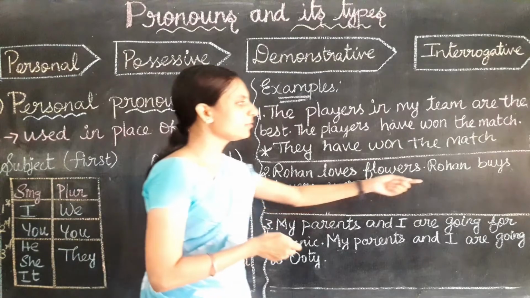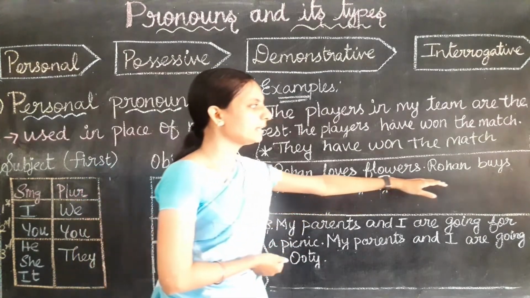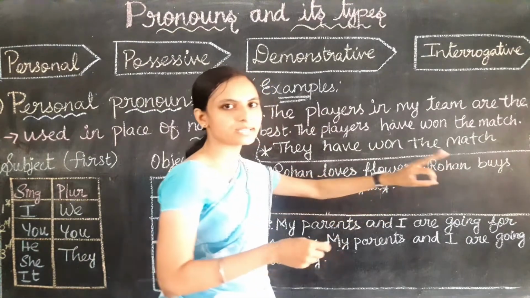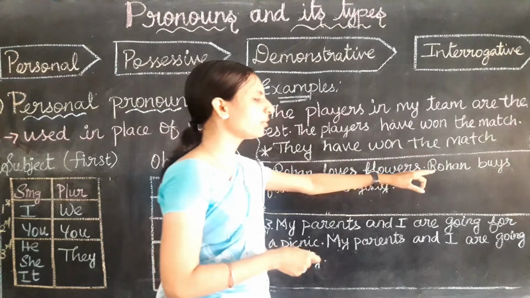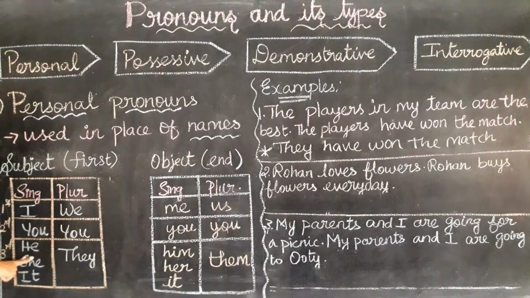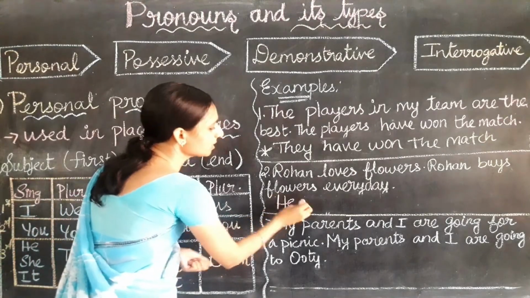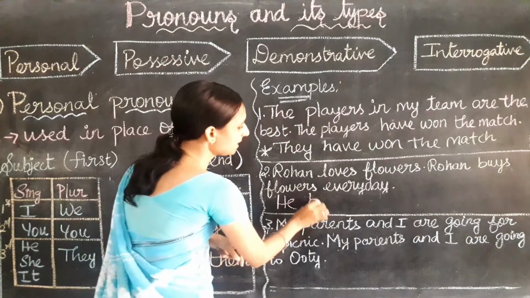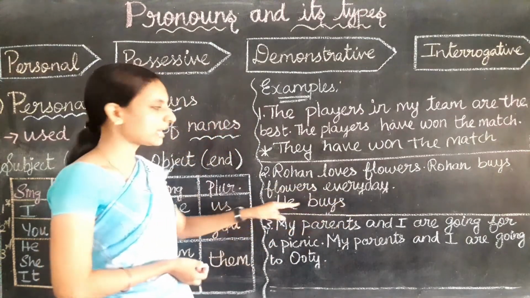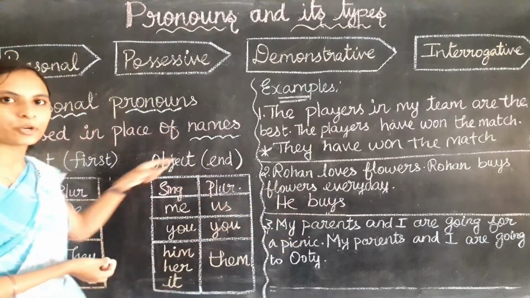So instead of using Rohan and flowers, we need to use pronouns. Okay. So Rohan, is it a subject? Yes, it is a subject, and Rohan represents third person and singular. For a boy, third person singular, which pronoun do we use for subject? Yes, he. So the pronoun we need to use is he. He buys flowers. Coming after the subject, we need to use object pronouns only.